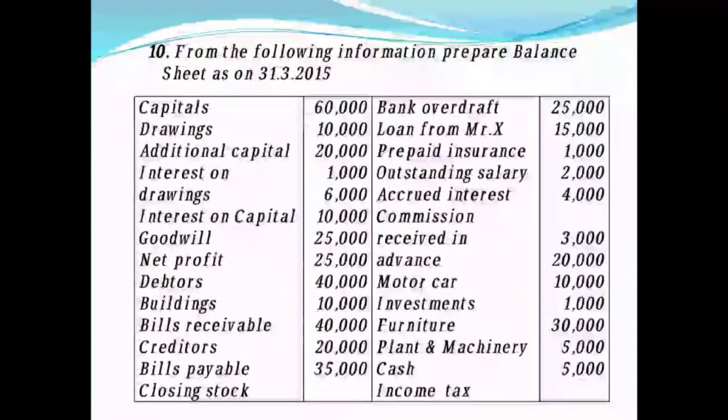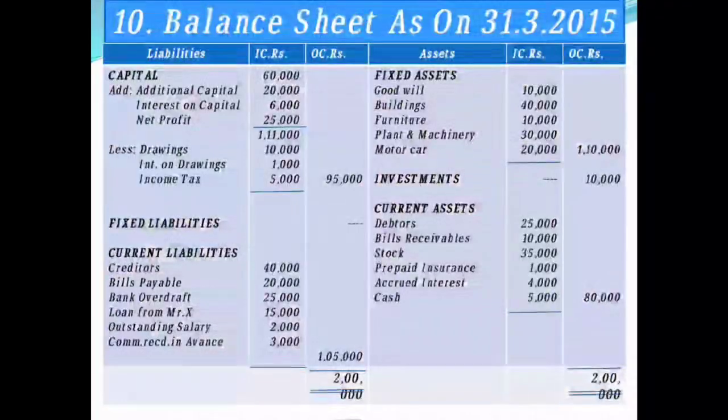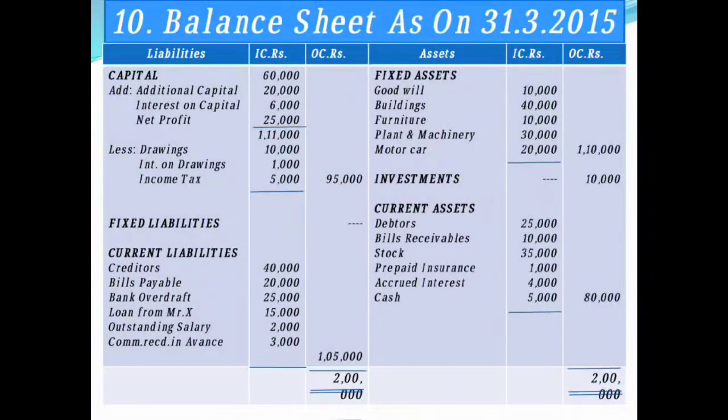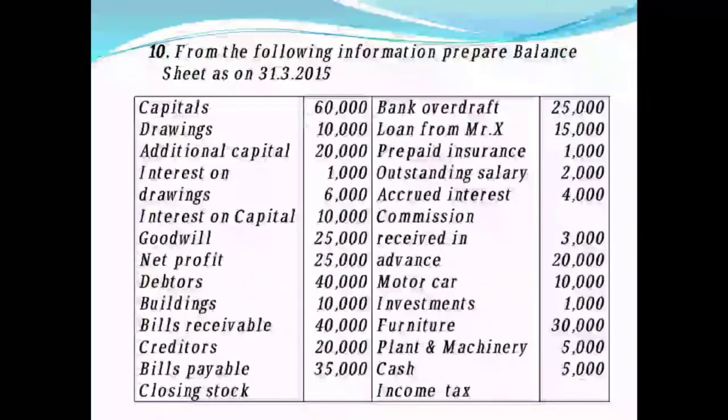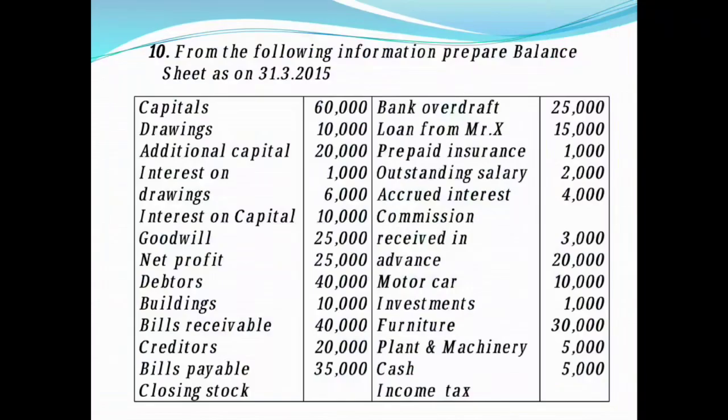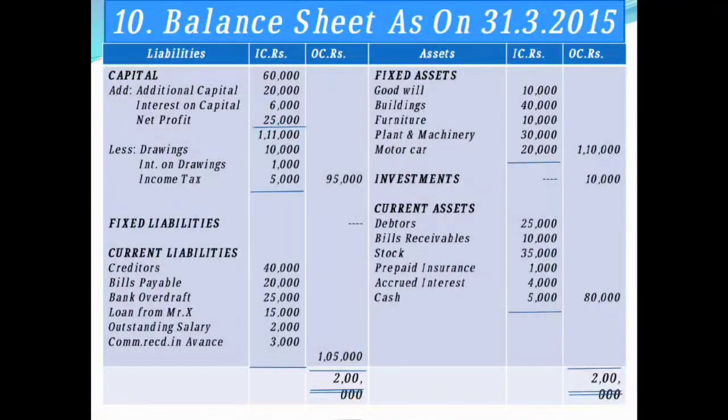The next you have debtors 25,000. Okay, which you have to record under current assets here, debtors rupees 25,000. The next you have building 40,000. Okay, which you have to record on the asset side, fixed asset, building rupees 40,000. Then bills receivable, current asset. So under the head of current assets, bills receivable you have 10,000. The next creditors 40,000, current liability it is. So you have to record under current liability here, creditors rupees 40,000.